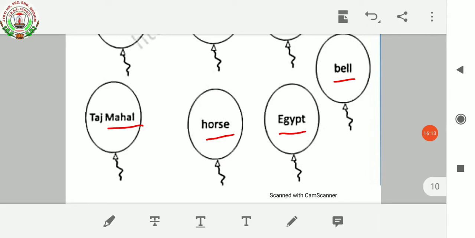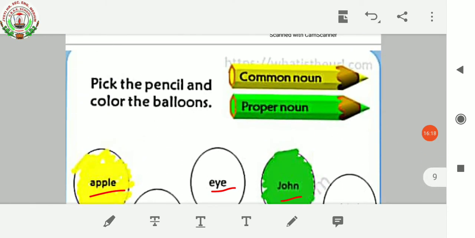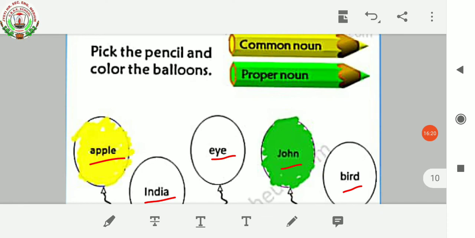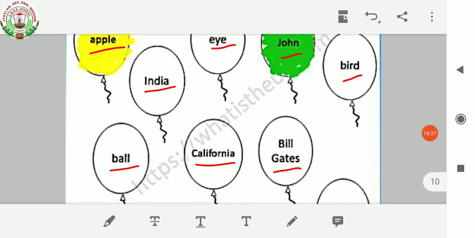So what you have to do? You have to choose the words which are common nouns and color them yellow, and choose the words which are proper nouns and color them green. So this is your homework, and this you have to do in your English copy.